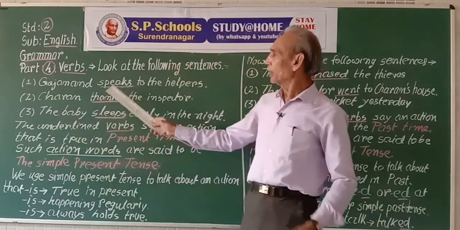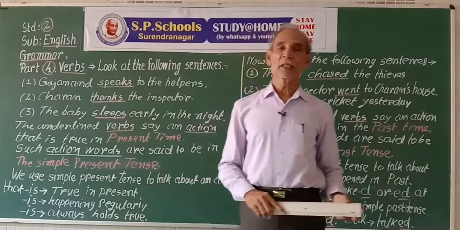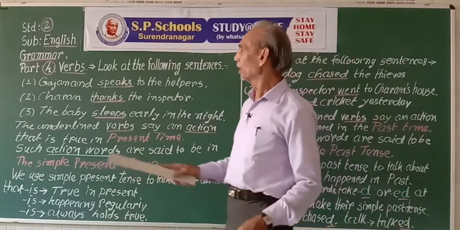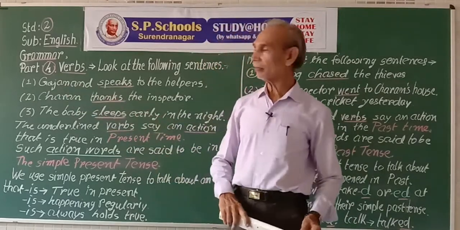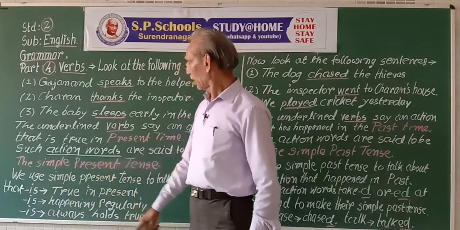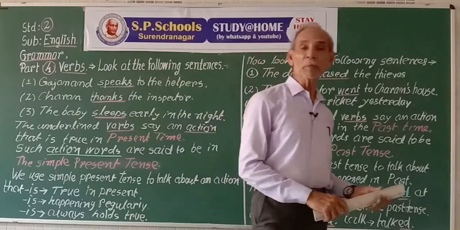Simple because there is no change in the verb, subject and the verb. Where do we use simple present tense?